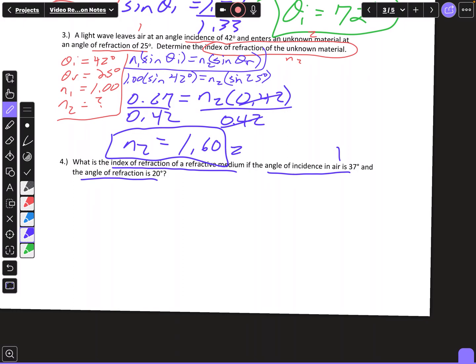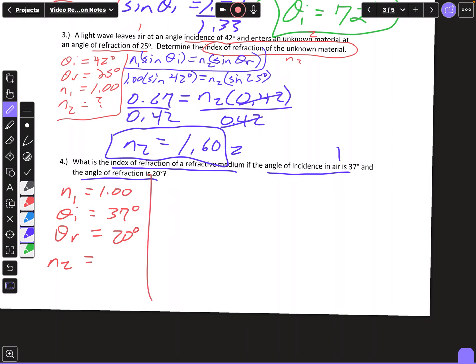So when I start to write down my givens and my unknown, my N1 is going to be for air, and again that value is 1.00, and my angle of incidence is 37 degrees, and my angle of refraction is 20 degrees, and I'm looking for N2, which is going to be the N value, the index of refraction for that refractive medium.